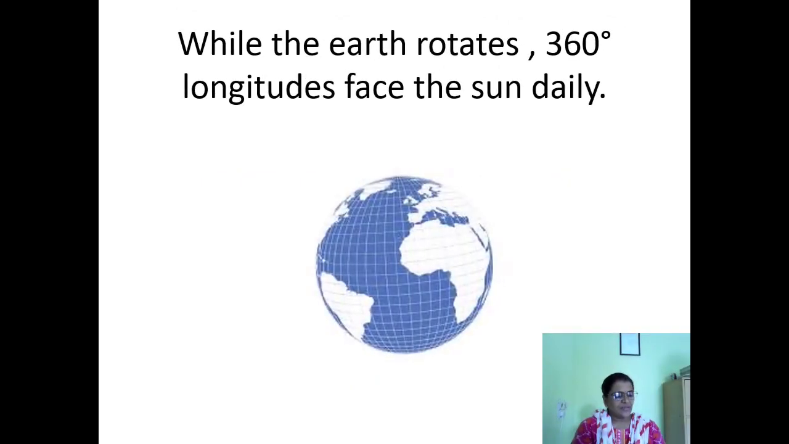Fifth question: while the earth rotates, how many longitudes face the sun daily? You know that a day is of 24 hours. While the earth rotates, 360 longitudes face the sun. In one day, 360 longitudes face the sun.